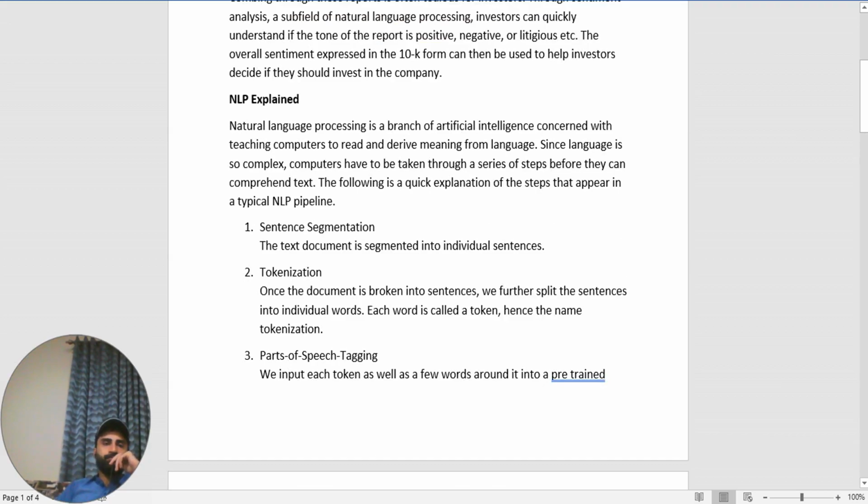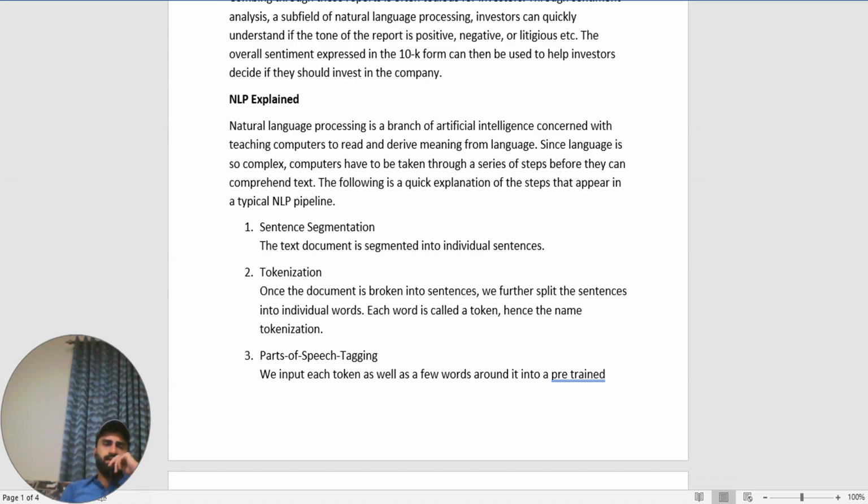NLP explained. Natural language processing is a branch of artificial intelligence concerned with teaching computers to read and derive meaning from language. Since language is so complex, computers have to go through a series of steps before they can comprehend text. The following is a quick explanation of the steps that appear in the typical NLP pipeline.